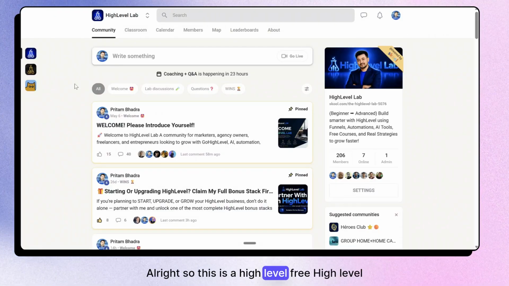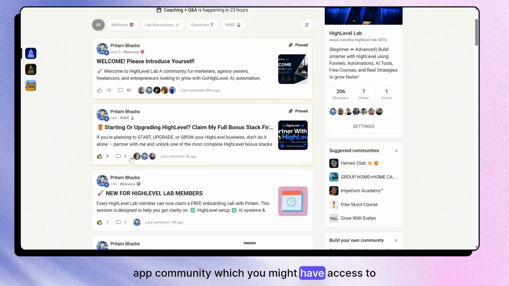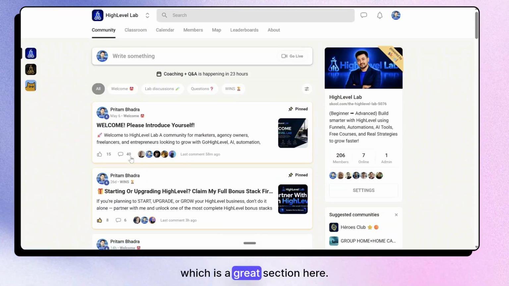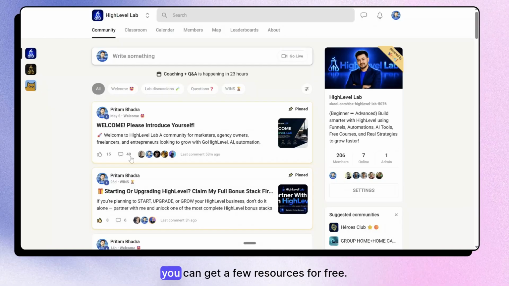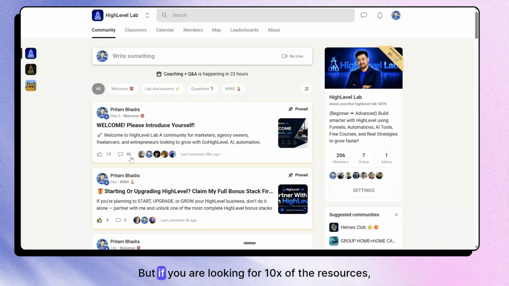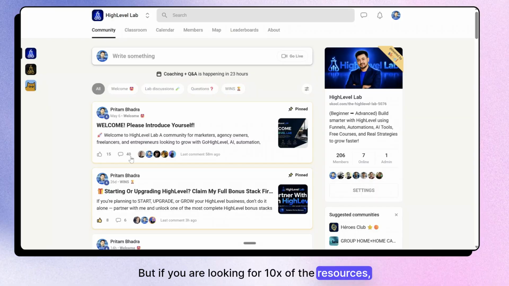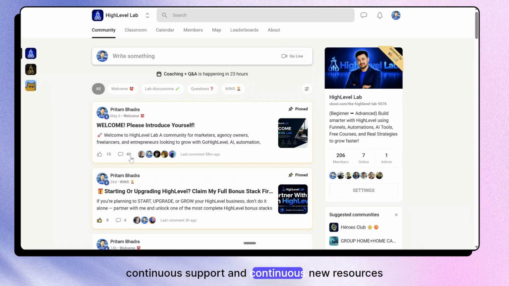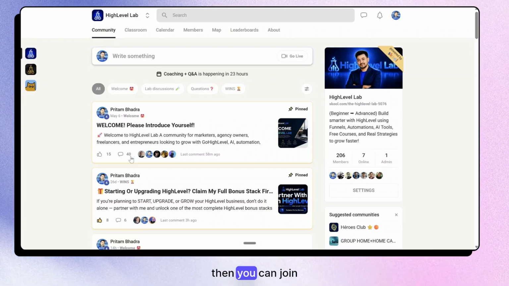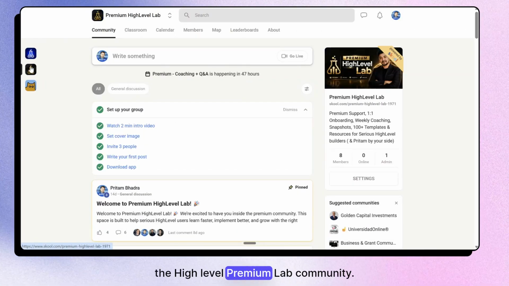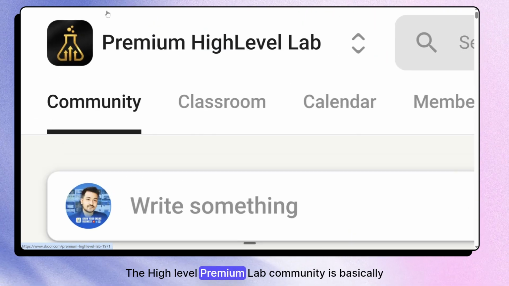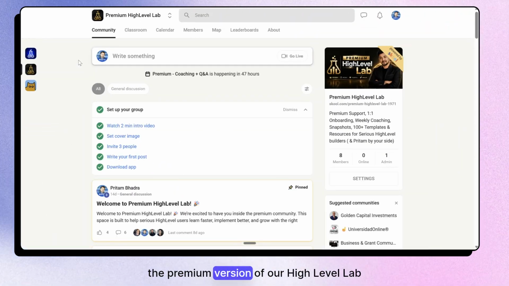Alright, so this is the free High Level Lab community which you might have access to. Here, you can learn a few things and get a few resources for free. But if you're looking for 10x the resources, continuous support and continuous new resources, then you can join the High Level Premium Lab community. The High Level Premium Lab community is basically the premium version of our High Level Lab community.